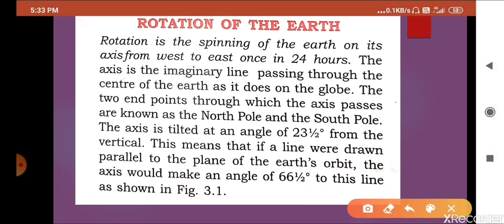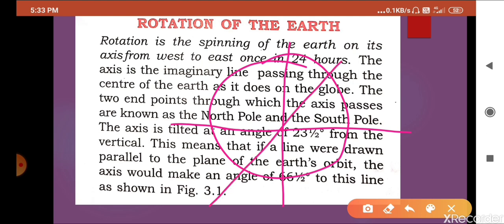It is given in your book also, picture number 3.1. So suppose this is the earth, and this is the middle line, and this is the line of the plane of the earth's orbit. So the earth is tilted like this. This angle is 23.5, and this angle is 66.5.